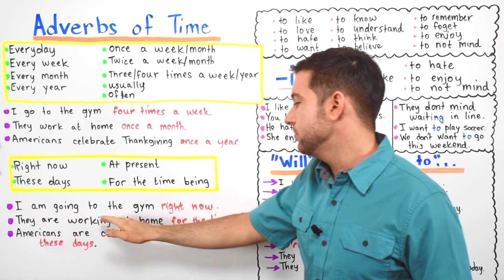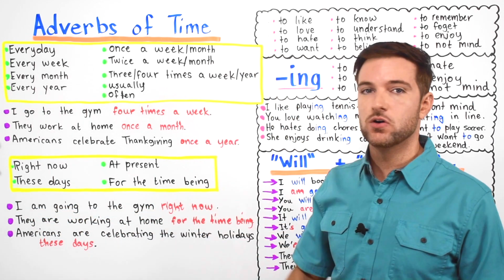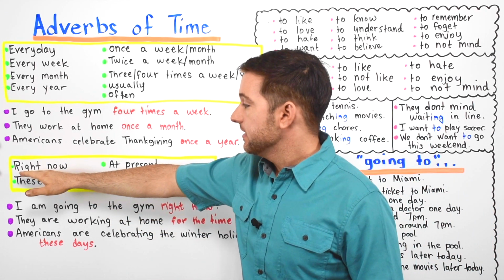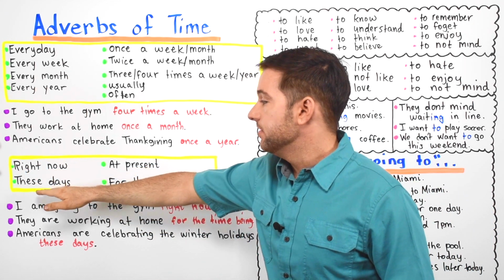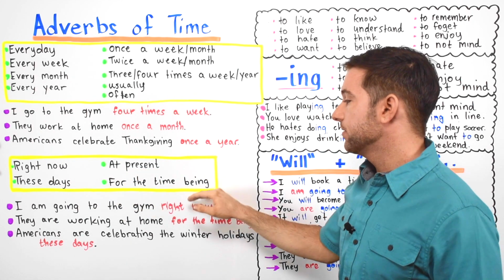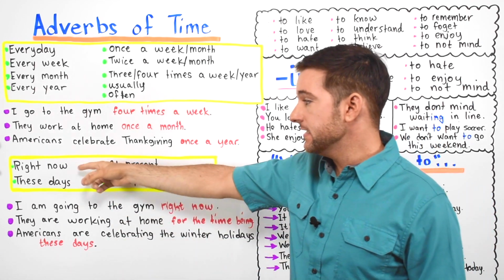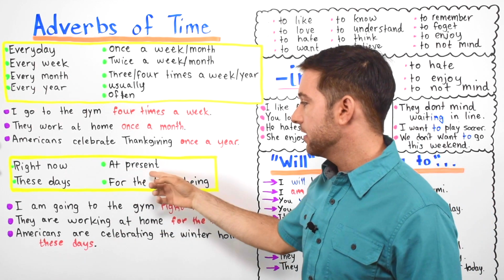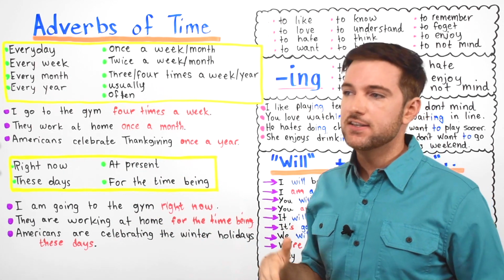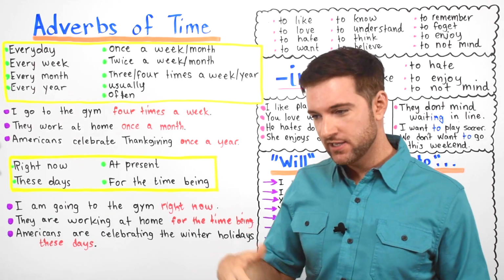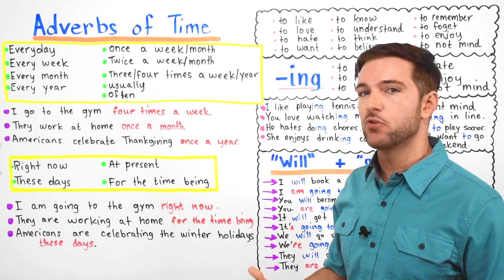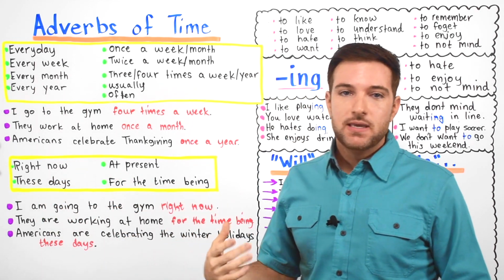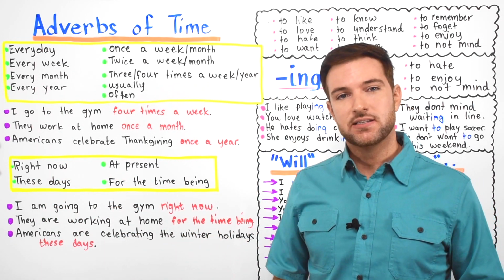I am going to the gym right now, at this moment. I am going to the gym right now. So some of these words include right now, these days, at present, and for the time being. Right now means right now, at this time, at this moment. At present, same sort of thing, like in general, during this time. In general, around this time, right now.